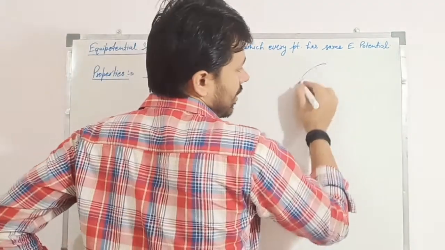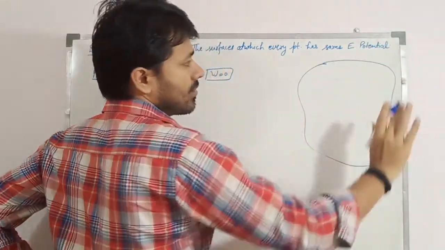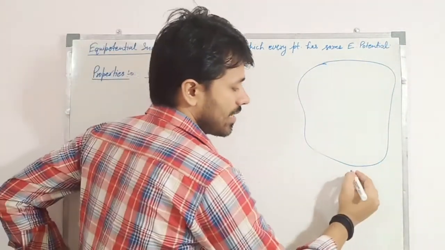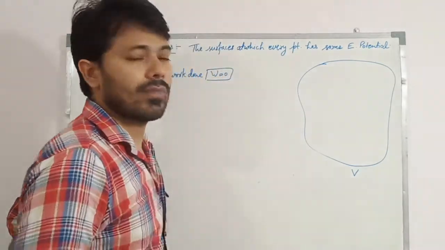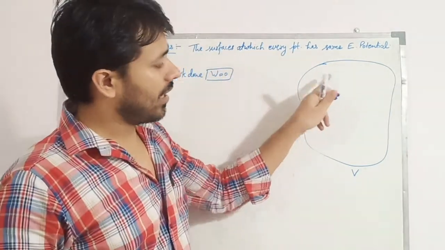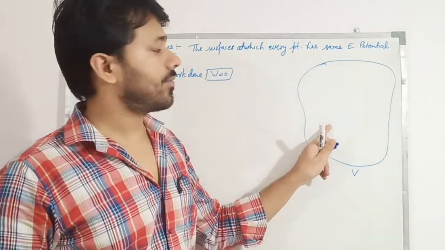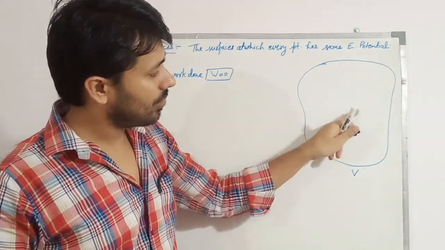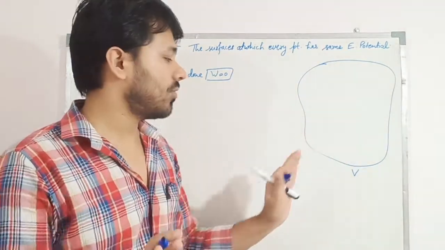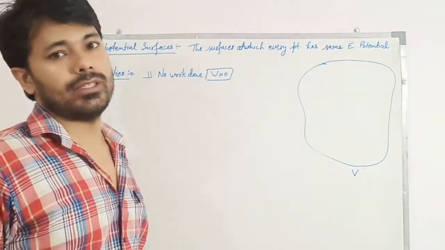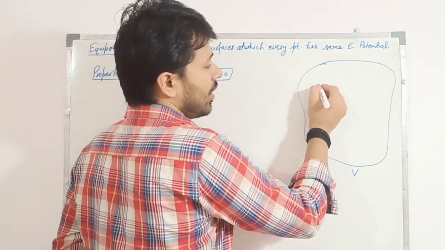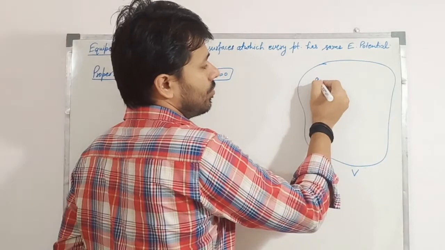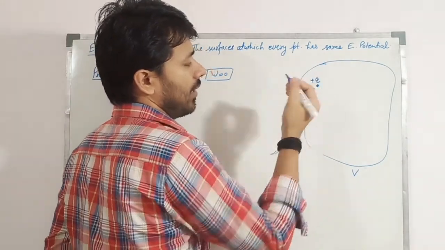Let us take this surface, some surface has potential V. This is an equipotential surface, means every point on this surface has the same value of potential, that is V, right? There is a charge Q at point A.